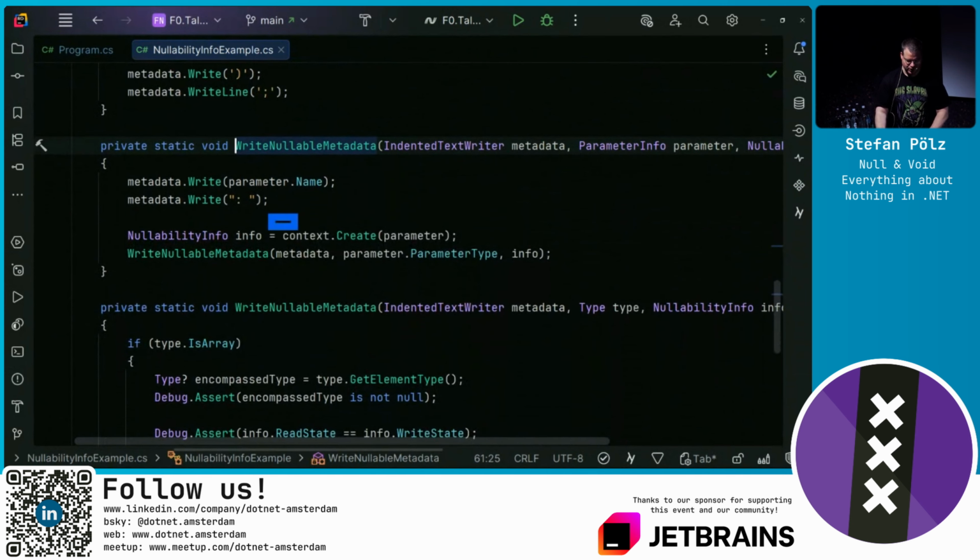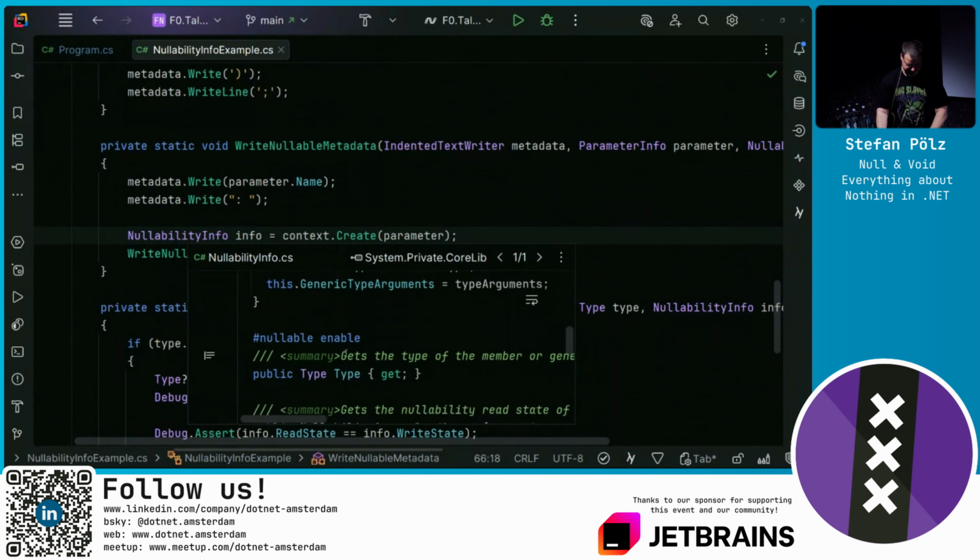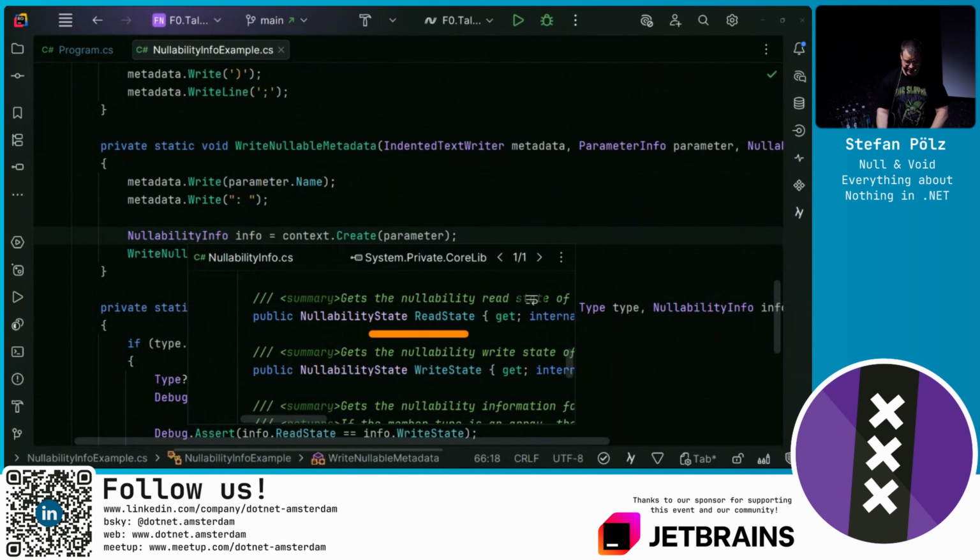Then we will use the context to create a so-called nullability info for each parameter. We have this context as a container to do caching, because if we ask a nullability question for the same type twice, this answer can be reused, because usually during runtime the nullability annotations won't change. And this nullability info now has members such as the read state and the write state of this member.